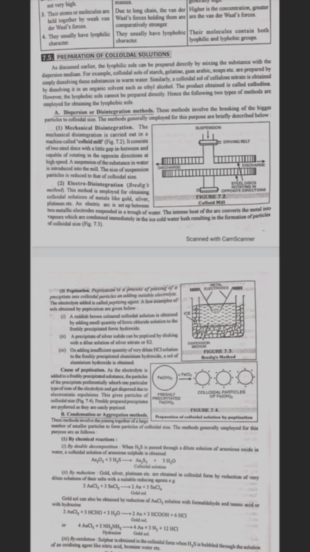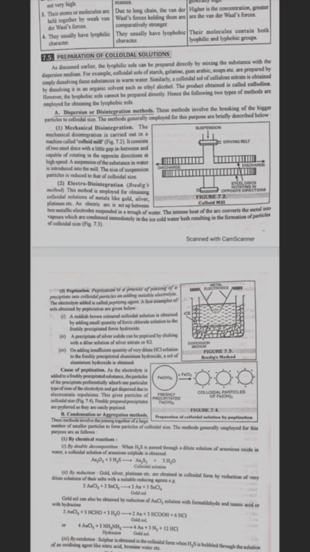Mechanical disintegration. The mechanical disintegration is carried out in a machine called a colloid mill. It consists of two steel discs with a little gap in between, capable of rotating in opposite directions at high speed. A suspension of the substance in water is introduced into the mill. The size of particles is reduced to that of the colloidal size.